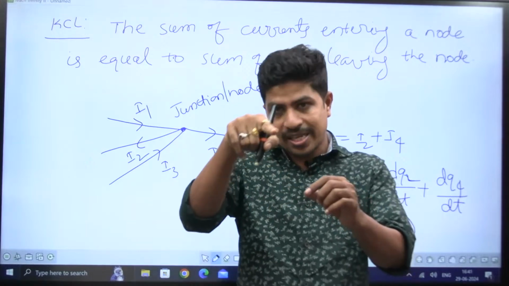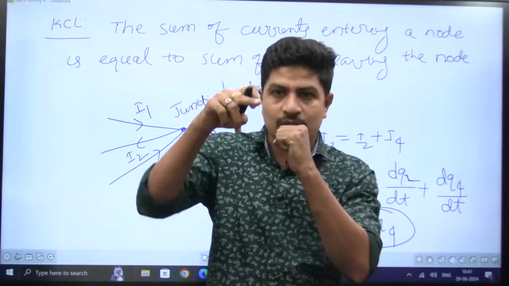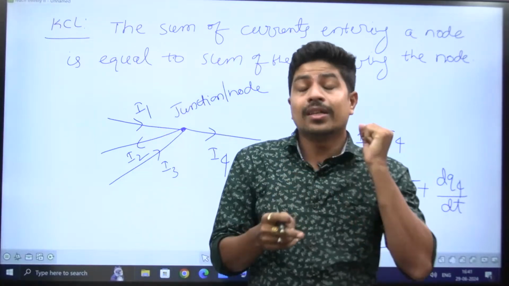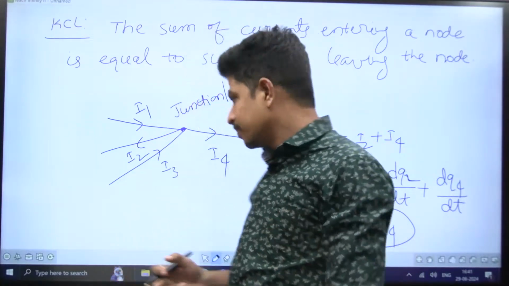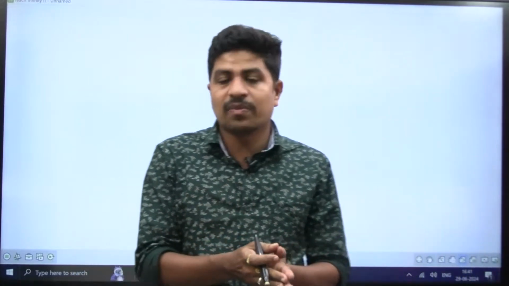How much charge is leaving, the same amount of charge has to enter at the same device. Suppose this is device X, how much charge is leaving from this one, the same charge has to enter here. That is due to the law of conservation of charge, right? So this is about KCL. What KCL says is the sum of the currents entering is equal to the sum of the currents leaving.